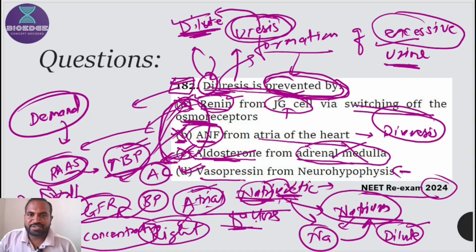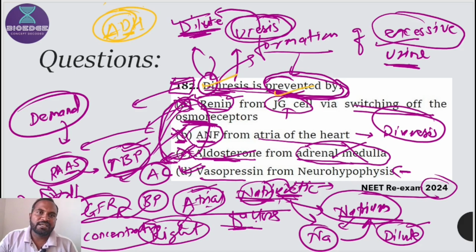So vasopressin from neurohypophysis, correct. What is the another name of vasopressin? ADH. ADH means antidiuretic hormone. Anti means against, diuresis means dilute urine formation, so this hormone can prevent diuresis. Anti-diuresis means diuresis can be prevented, and it is released from neurohypophysis, correct.